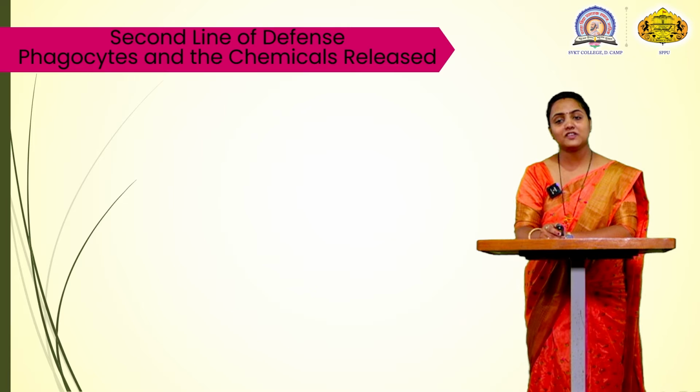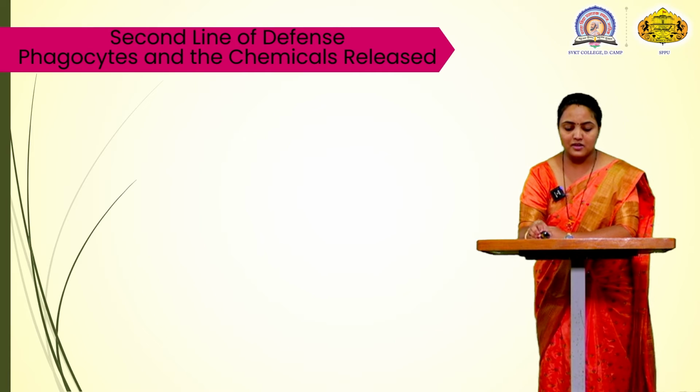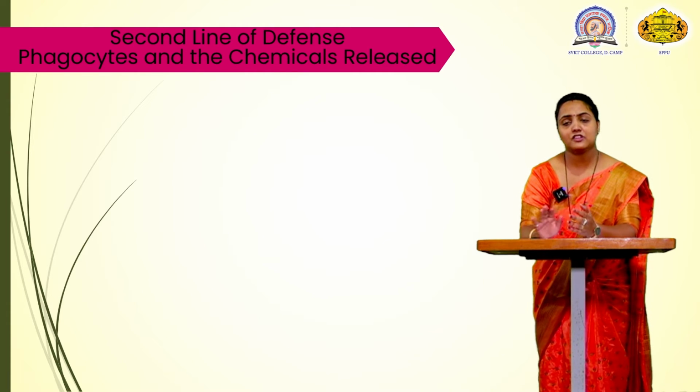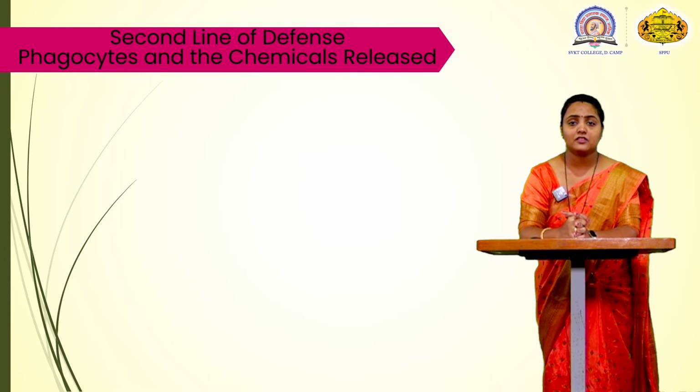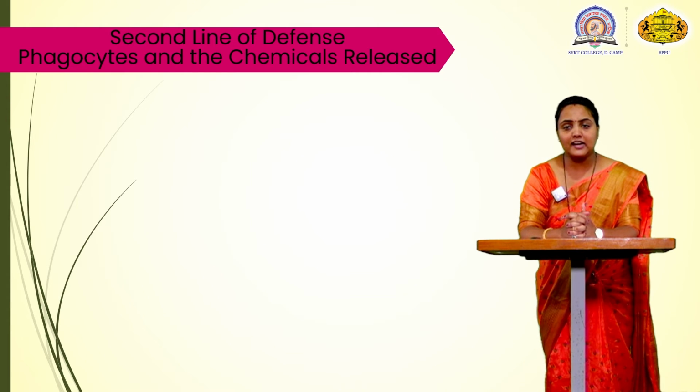Now we are moving towards the second line of defense mechanism. In the first line of defense mechanism, we have seen that there are some linings and barriers, such as the mucus which can trap microorganisms. If you wash an apple and eat it, it is not so that no microorganisms can enter your body. There are many organisms which can stick to the surface and enter your body.